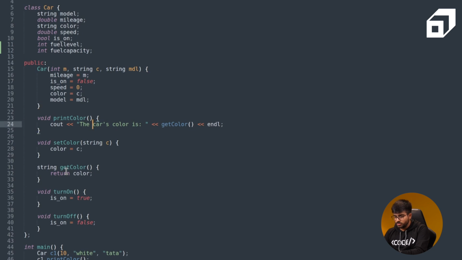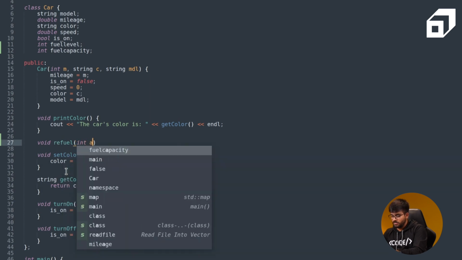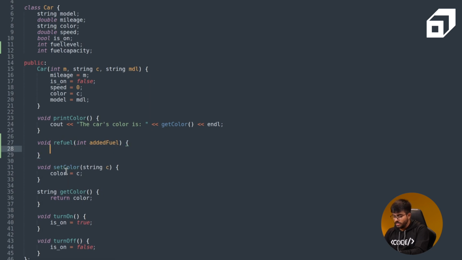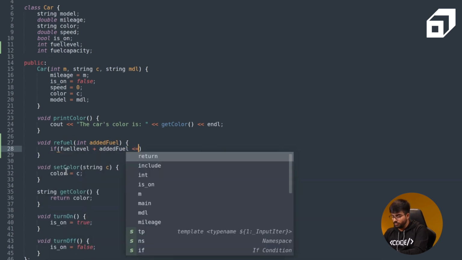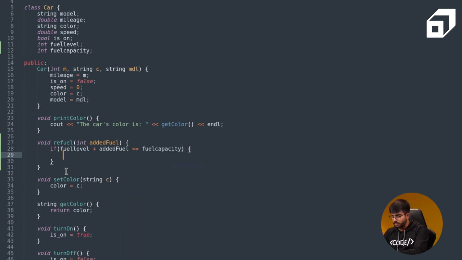Now let's expose a public method, int added fuel, and we want to check first of all if current fuel level plus added fuel is less than or equal to fuel capacity. If yes, then we will add it: fuel level plus equal to added fuel.